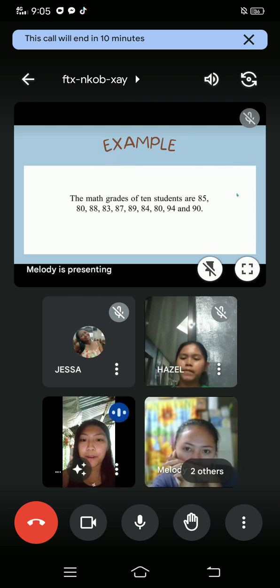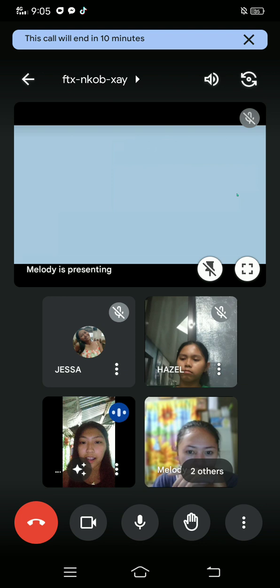So, for example, the math grades of 10 students are 85, 80, 88, 83, 87, 89, 84, 80, 94, and 90. For us to be able to get the value of median, we will arrange first.